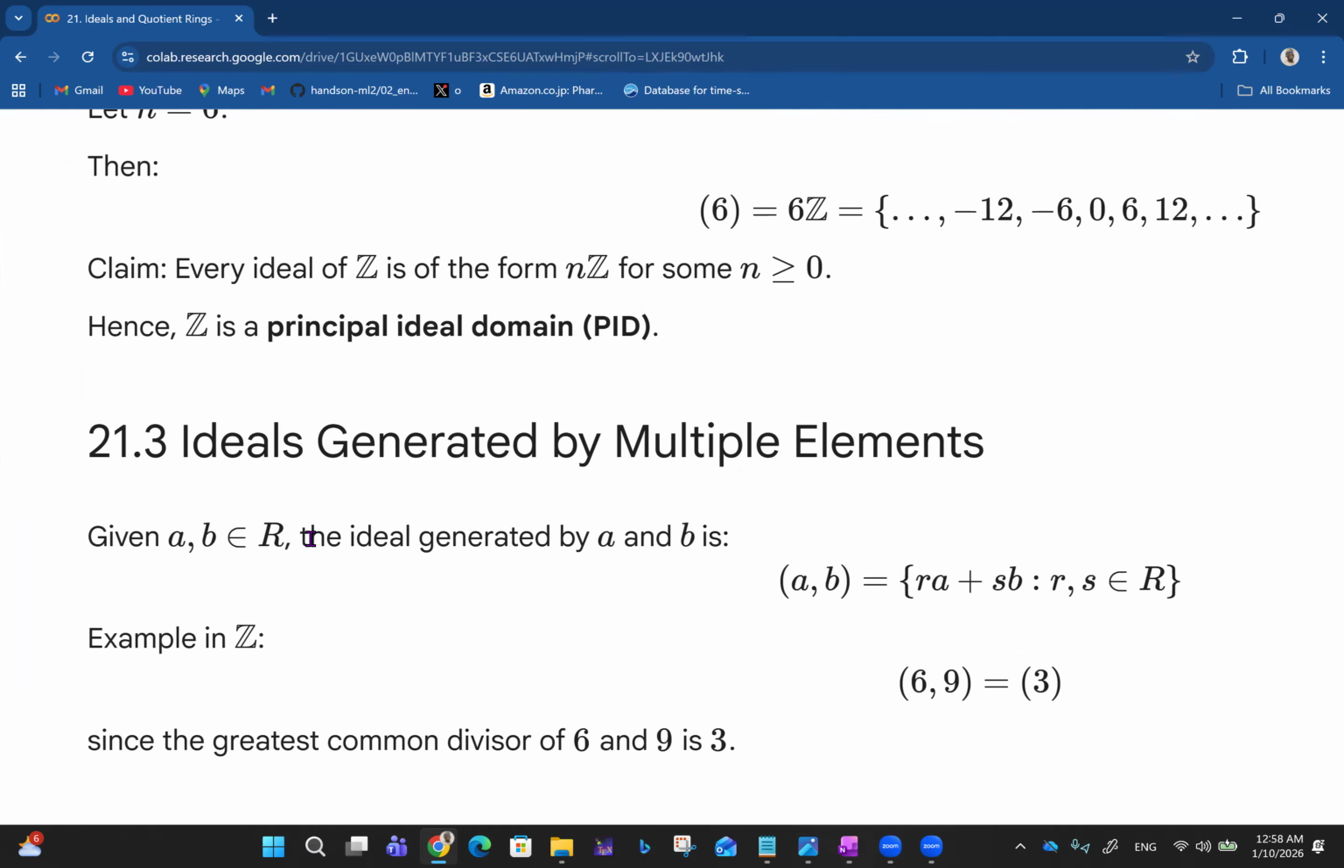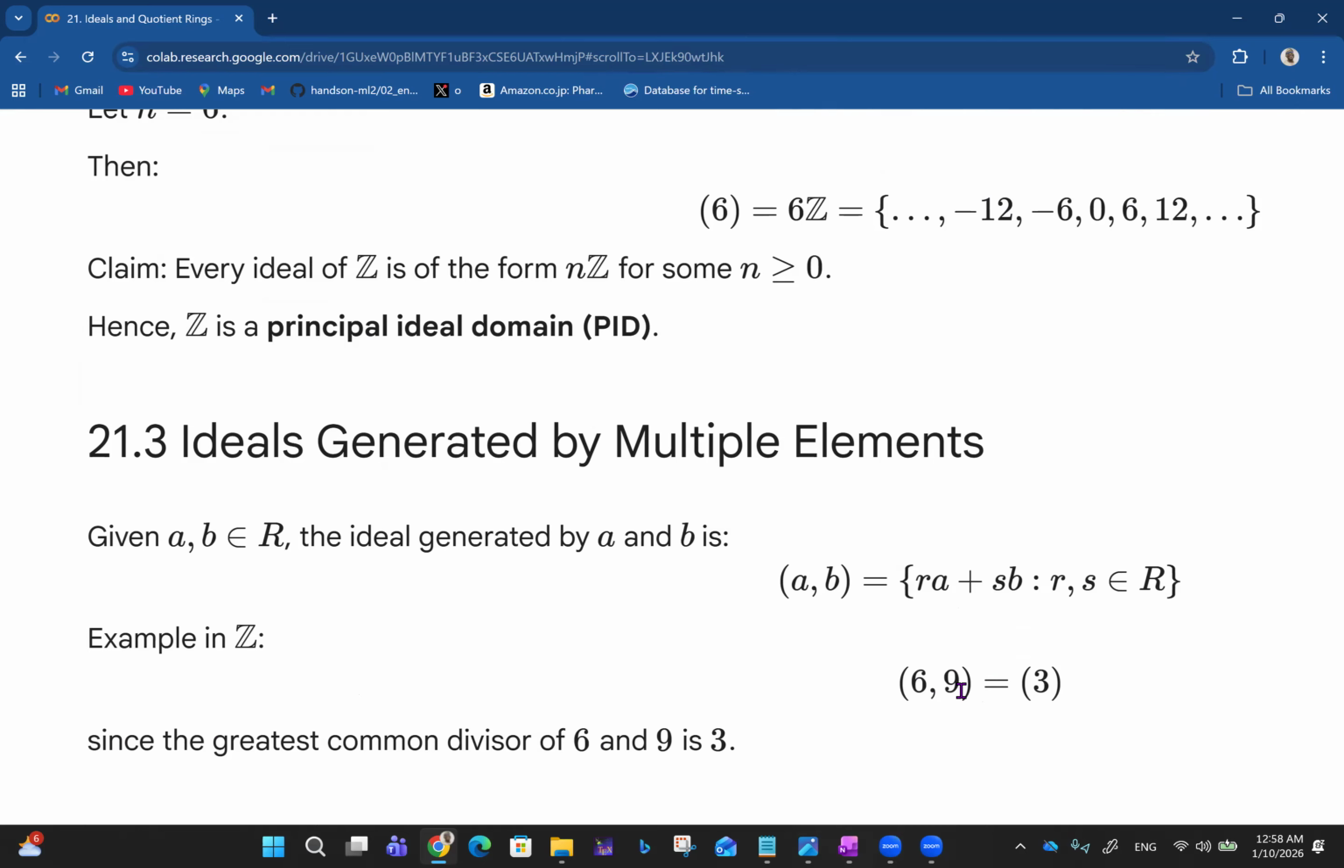So given a and b belonging to R, the ideal generated by a and b is the ideal (a, b), which is the collection of all ra + sb such that r and s belong to R. So an example in Z: the ideal (6, 9) is equal to the ideal (3), since the greatest common divisor of 6 and 9 is 3.